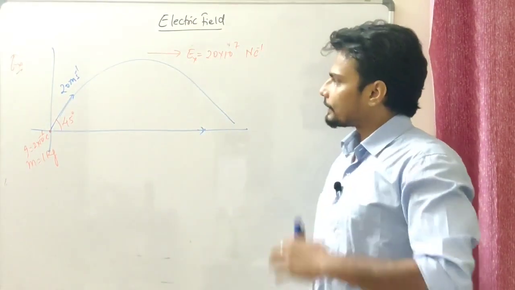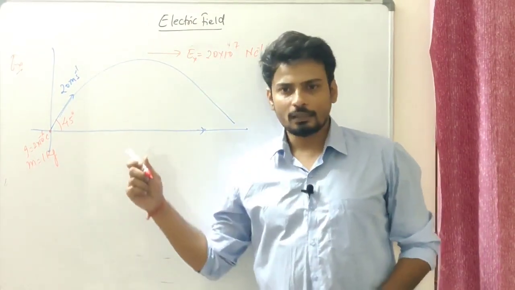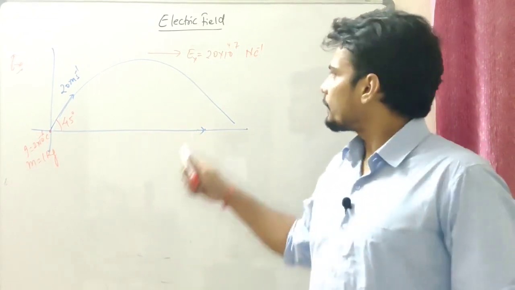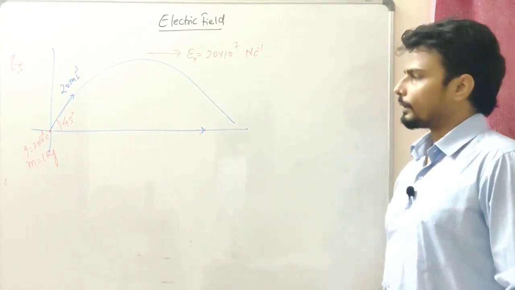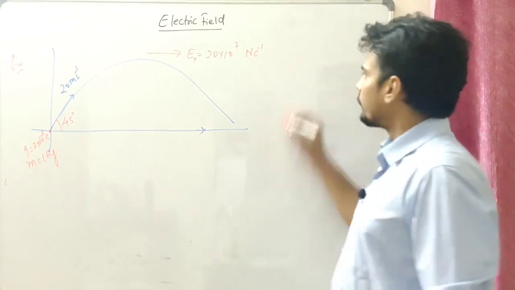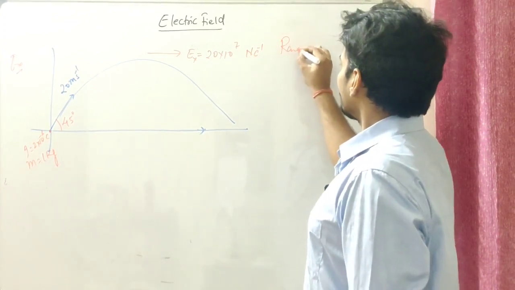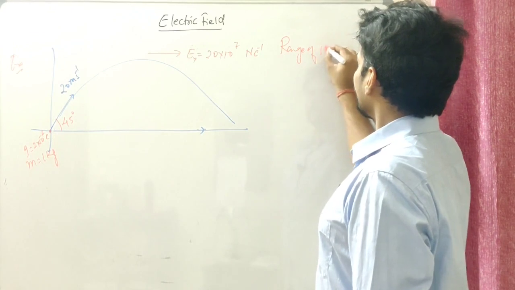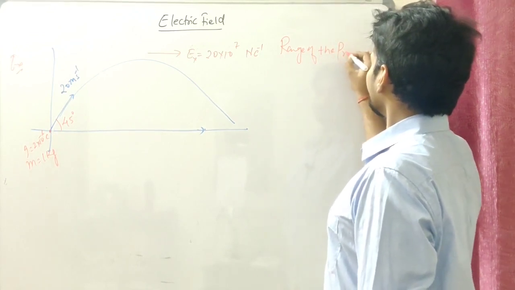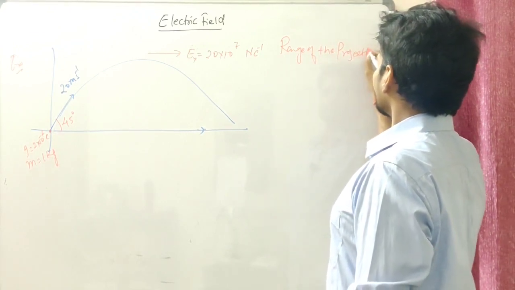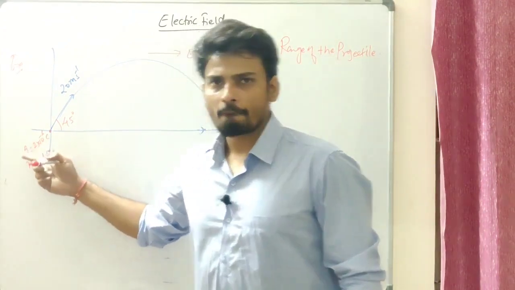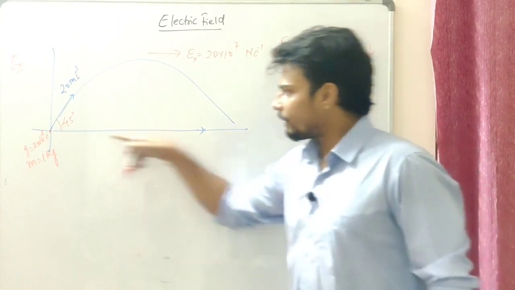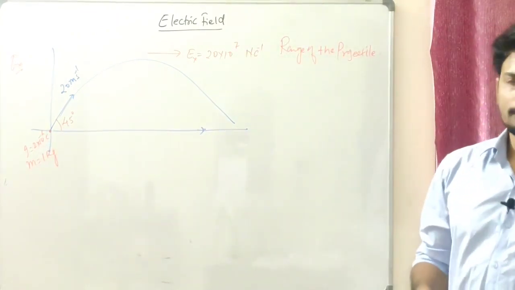The electric field is existing in this space in x direction, and the magnitude of the electric field is given as 20 times 10 to the power of 7 Newton per coulomb. Now you guys have to find the range of the projectile, or the range of this object on this horizontal x-axis, right?